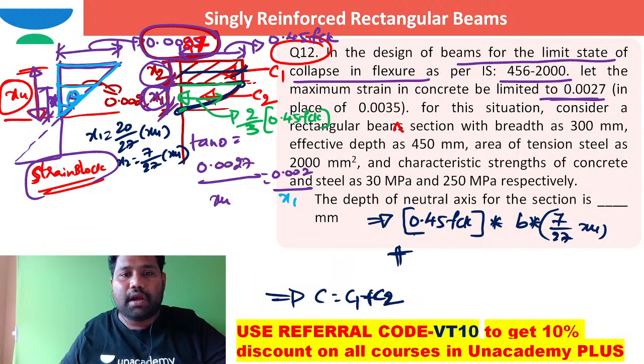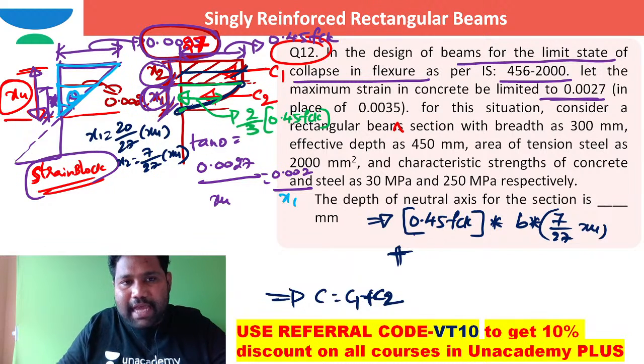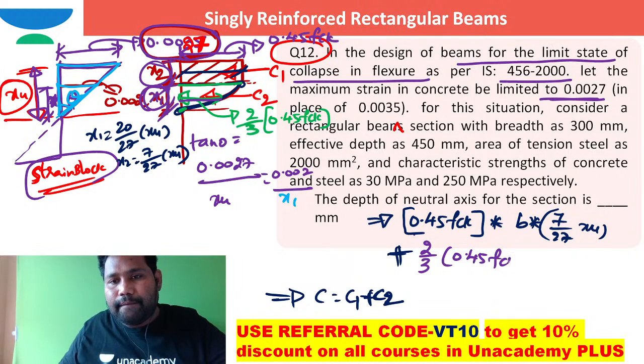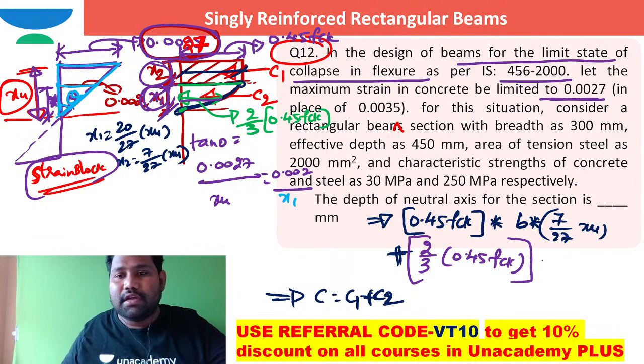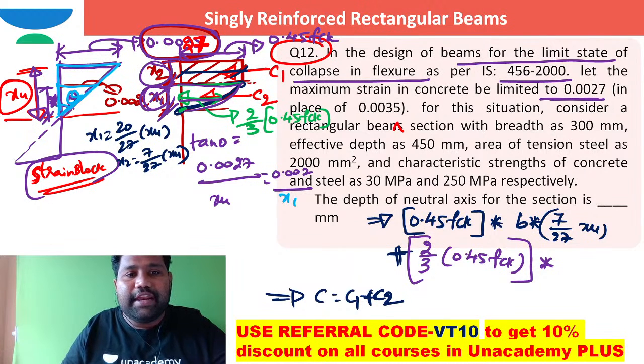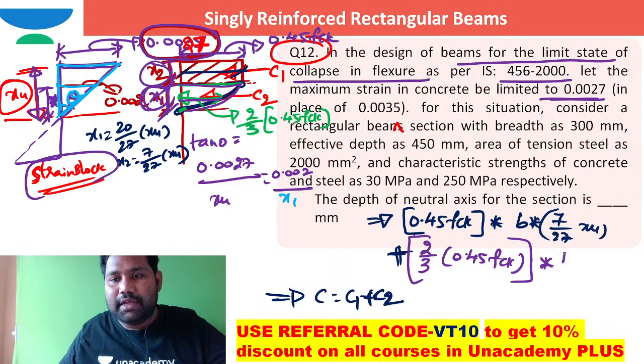Let me write this clearly: what is this average stress? 2 by 3 times of 0.45 FCK, multiplied by the area over which this stress block is acting. The stress block is acting over an area of B times of x1.